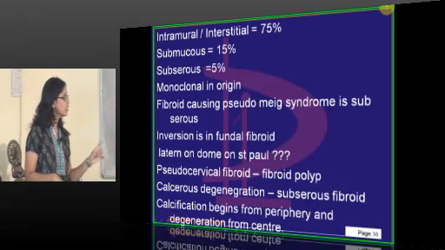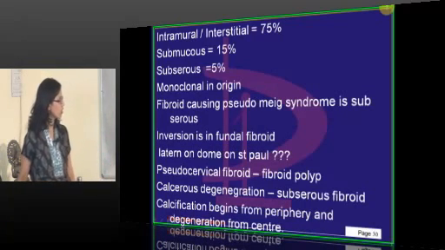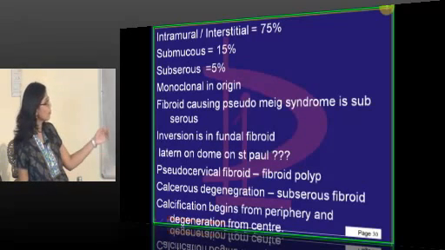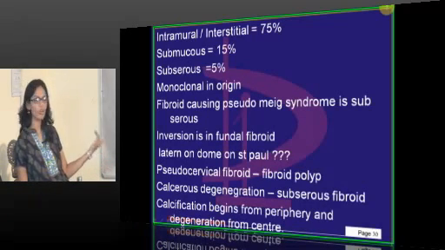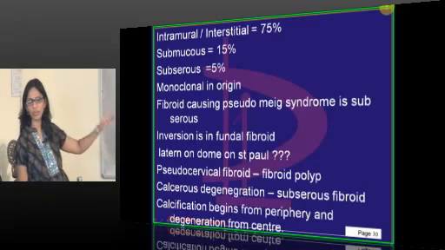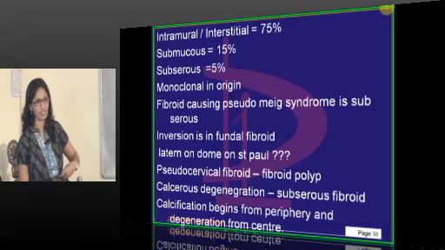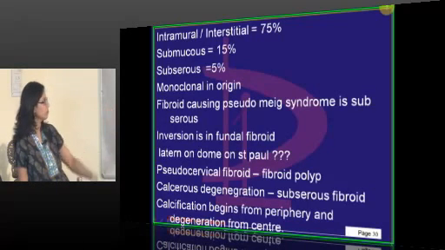Calcareous degeneration, that we have done. And remember, calcification begins from the periphery and degeneration occurs from the center, because obviously the blood supply is more there, so degeneration will start in the center. DC and CP.